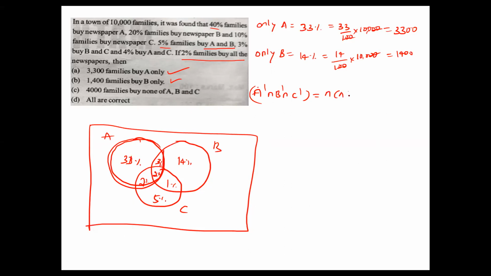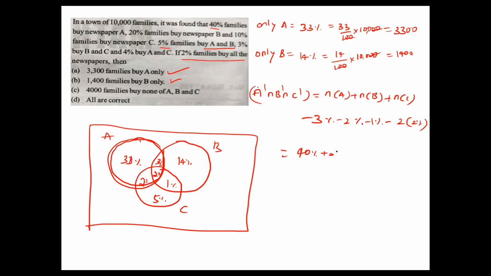n of A plus n of B plus n of C. So all these things. Now here 3% is repeated how many times? Here n of A means 3 is included, n of B means 3% is included. So 3% is counted total 2 times, so I have to delete 1 time. 3%, 2% and 1%. Minus 2% is added in A, B and C, total 3 times. Out of 3 times I have to delete 2 times because 1 time is required. So 2 of 2%.